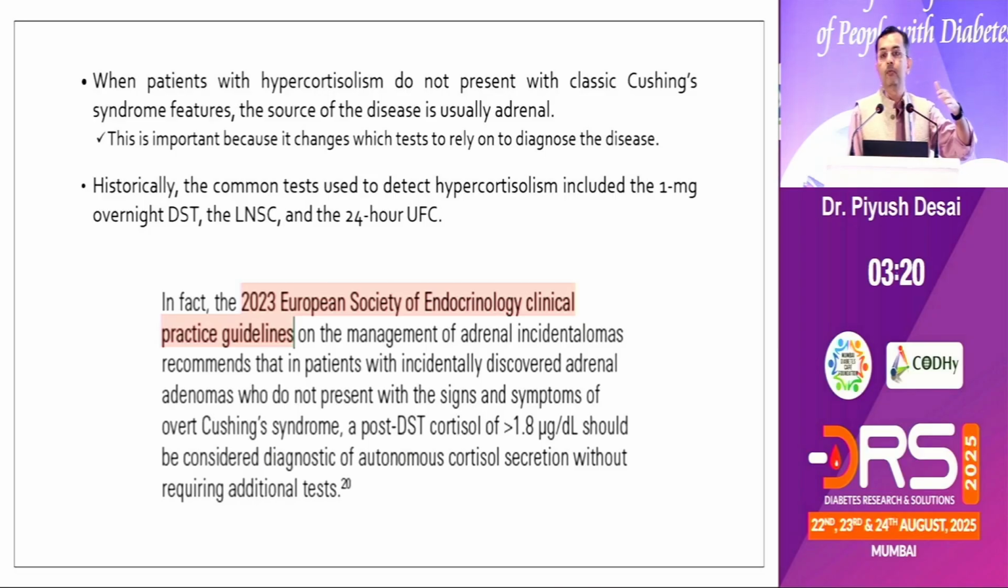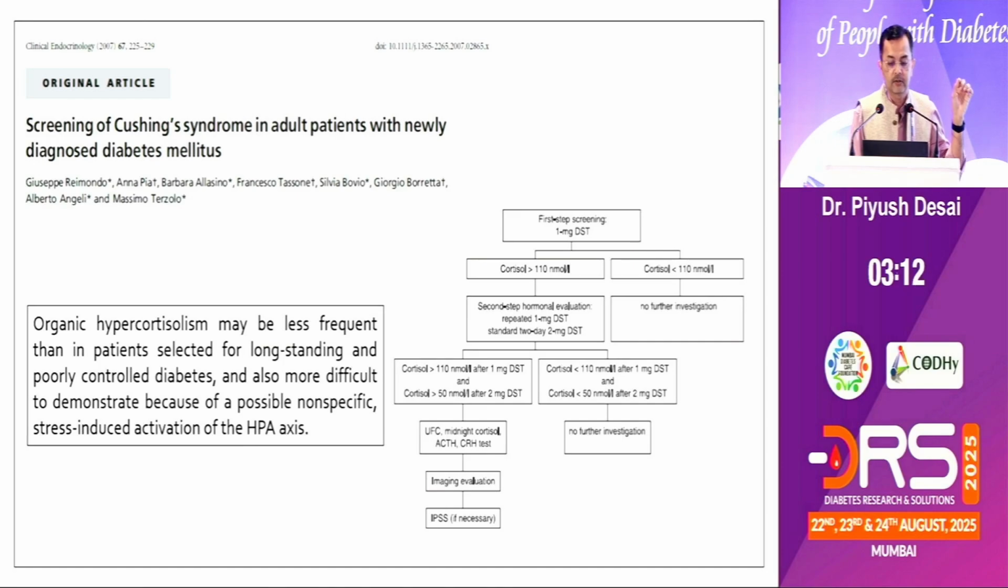You may need at least 2 or 3 tests to diagnose Cushing syndrome or hypercortisolism. But the screening test is the dexamethasone suppression test. And if you find something, then you have to see whether it is pituitary or adrenal, and accordingly we may have to go for further imaging and localizing the lesion.